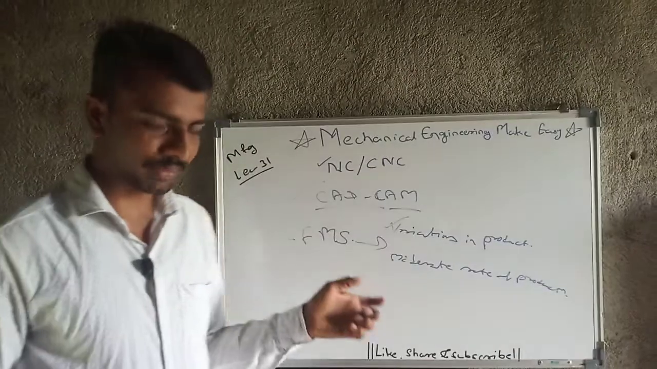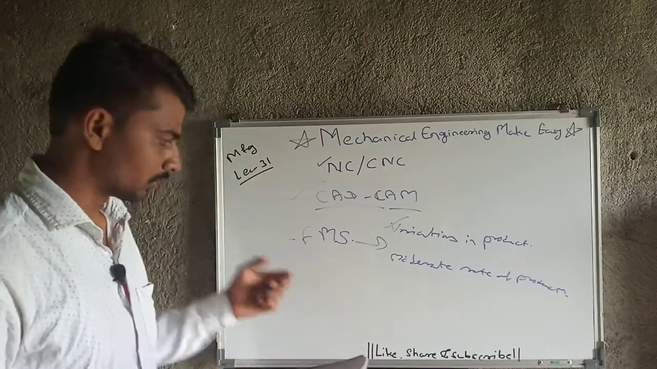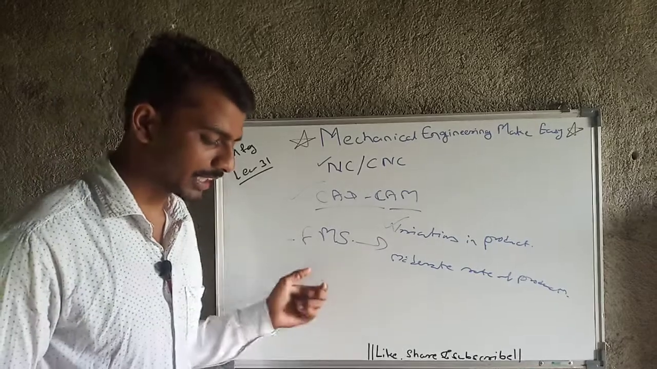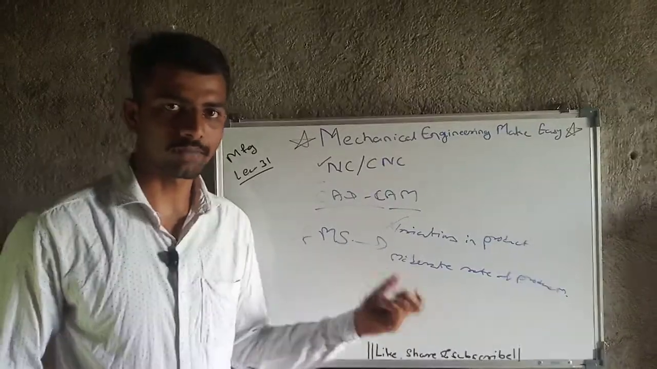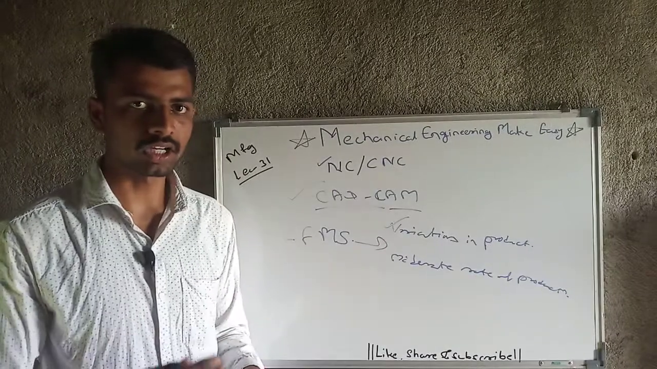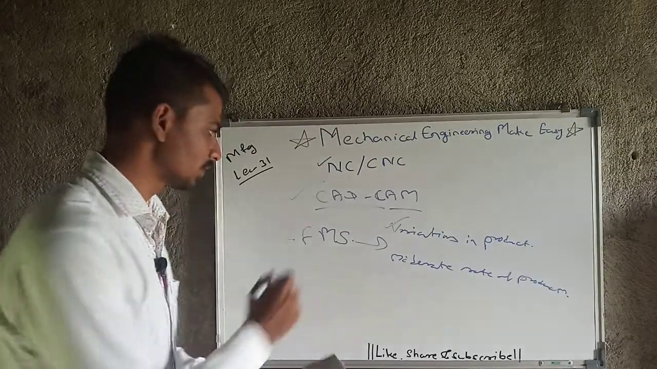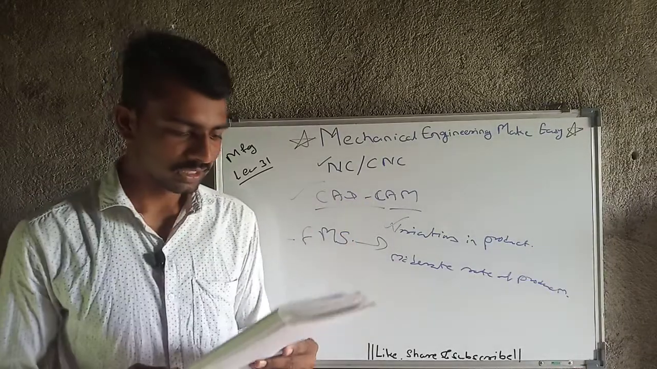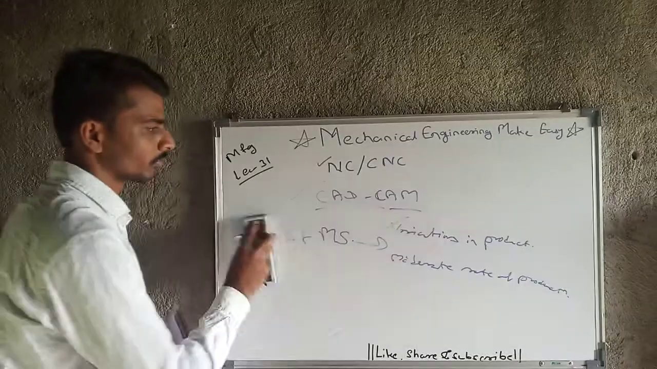Then design for manufacture, this is also one plus point for study. What does the name indicate? Design for manufacture means we have to design any product with its manufacturing in mind, which is also a feature of CAD/CAM. Then next is group technology. What is group technology?